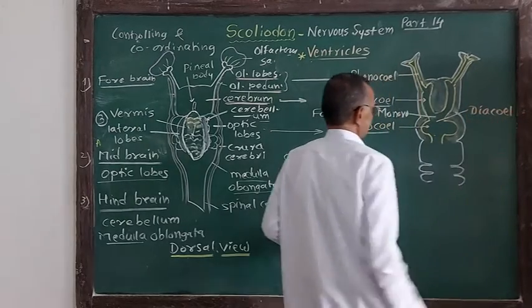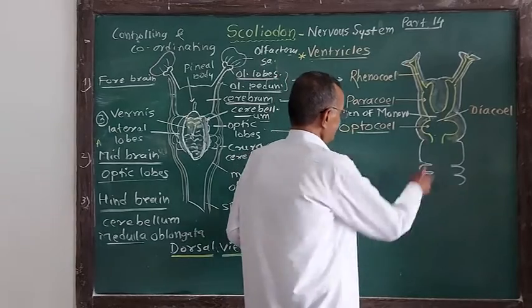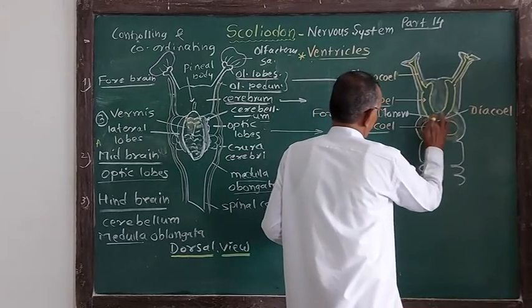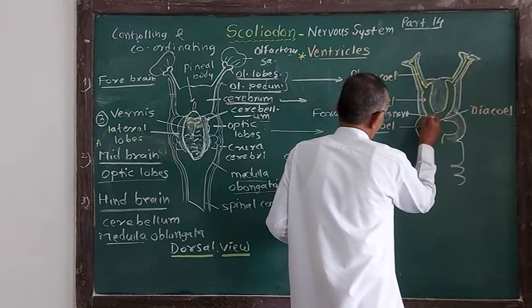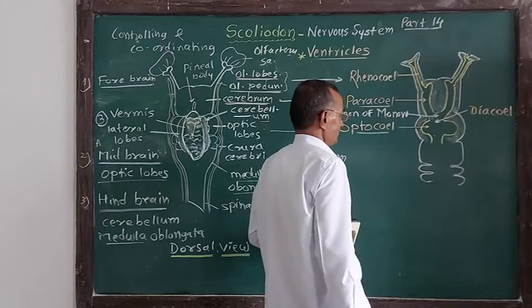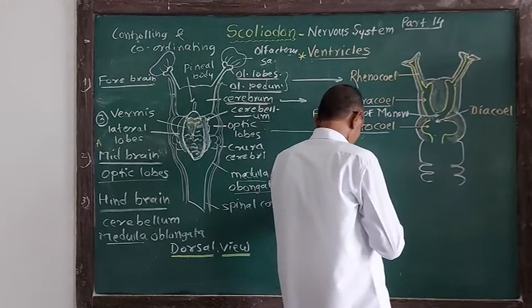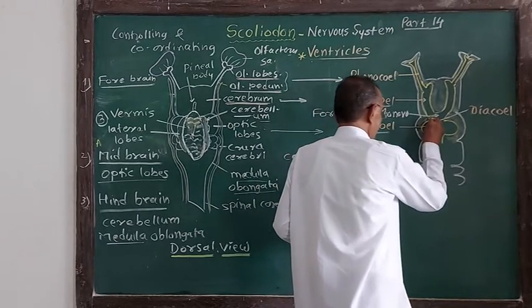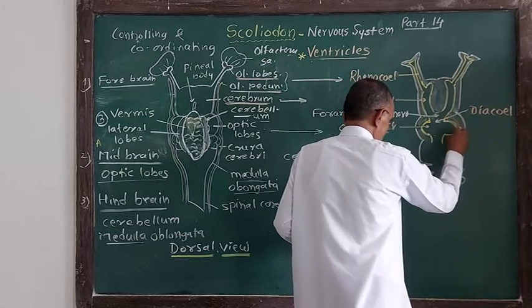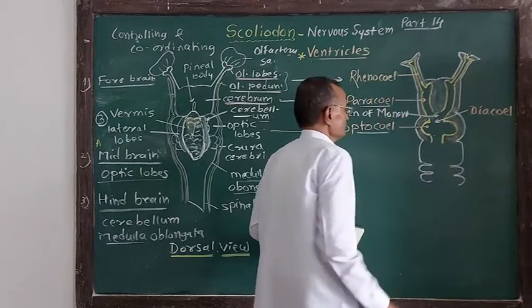Now remember, this is the foramen of Monro. This region is the cavity of diencephalon called diacele, and it is followed by the cavity of the optic lobe known as octocele.